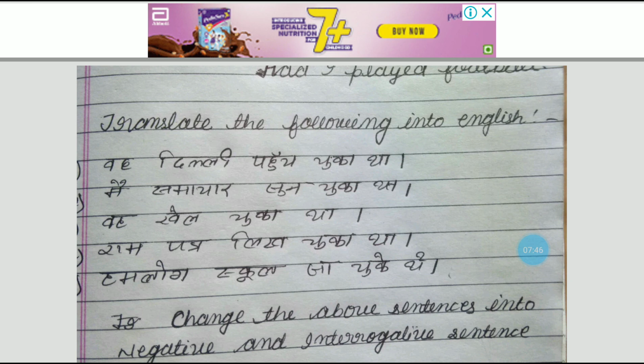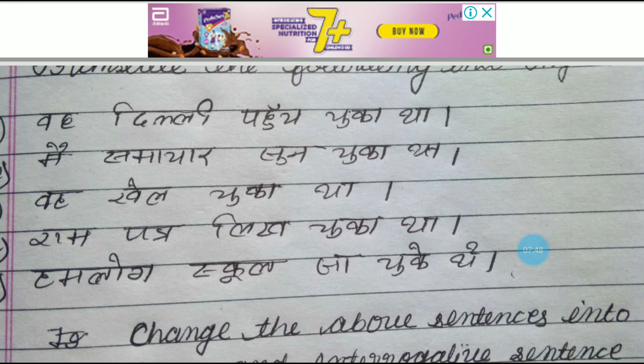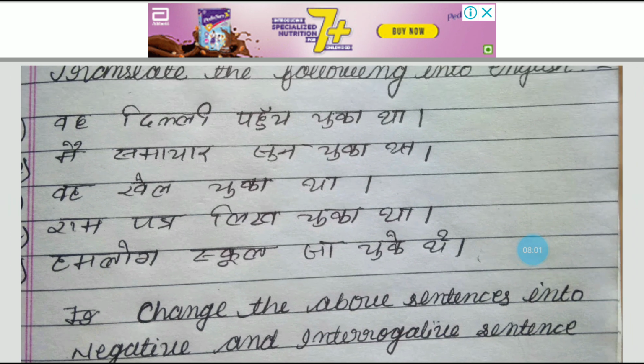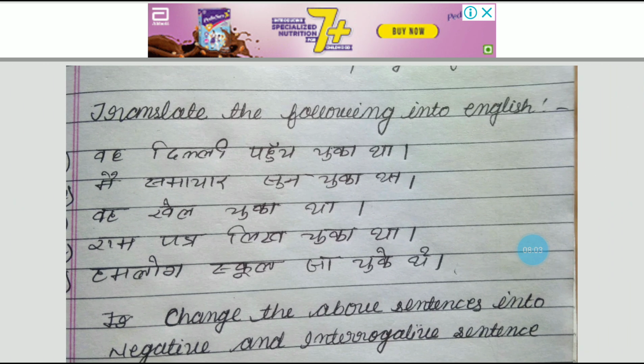That means at first you will translate these 5, then change all 5 sentences into negative sentences, and then change all 5 into interrogative sentences. That means in total I have given you 15 sentences to change. Okay, so this was all about today's class.